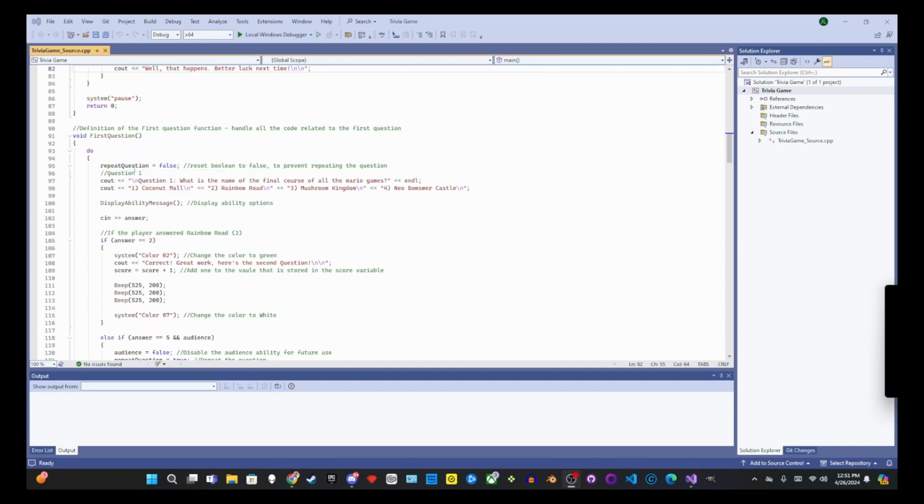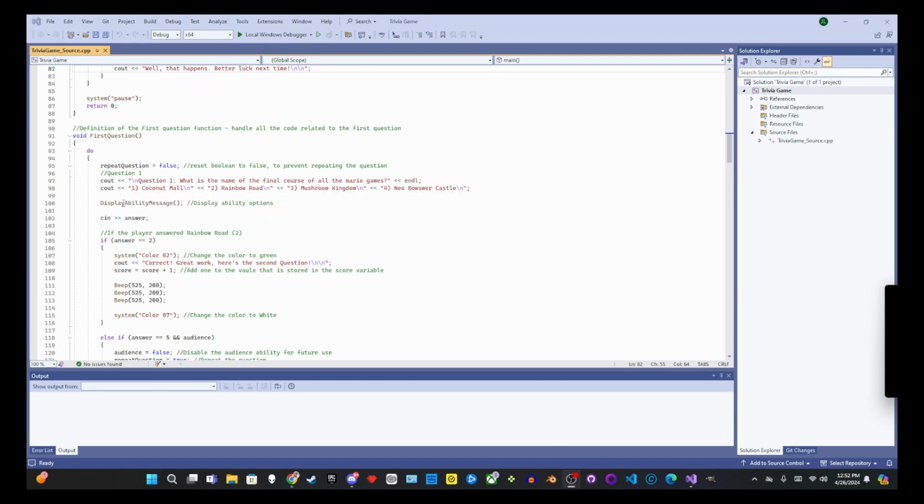First it resets repeat question to false so that it doesn't end up repeating again if it has to originally. And then we get to the first question. Question 1. What is the name of the final course of all the Mario games? Is it Coconut Island, Rainbow Road, Mushroom Kingdom, or Neo Bowser Castle?